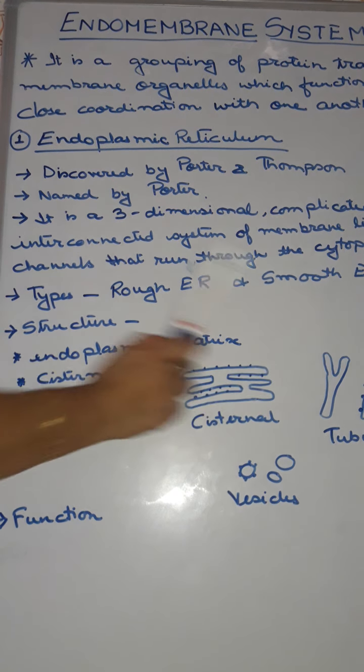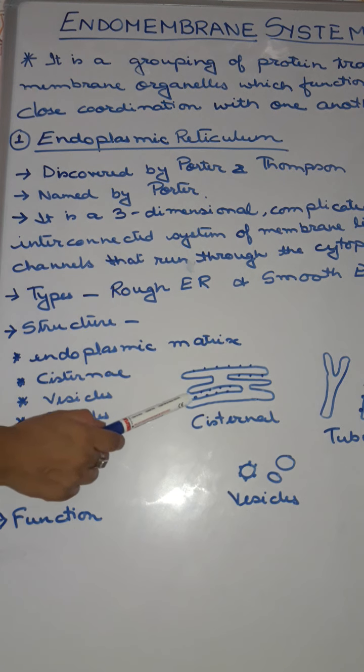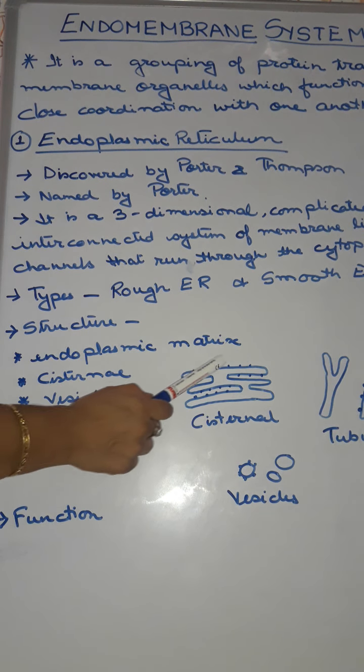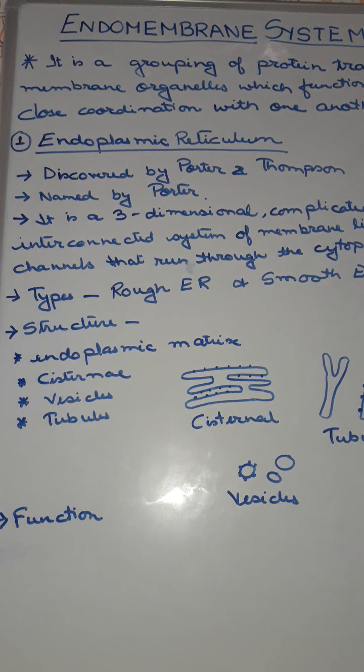That means this is a smooth endoplasmic reticulum. But in this structure you can see small dots are present, that means it is a granular structure. That's why this is known as the rough endoplasmic reticulum. These granular structures give them a rough appearance. These are actually ribosomes which are attached on the surface, and that's why they give a rough appearance.